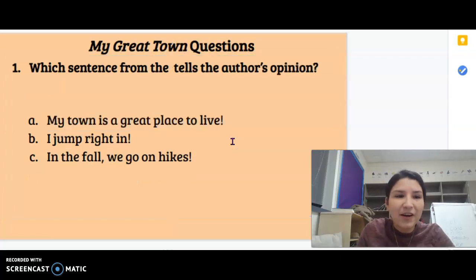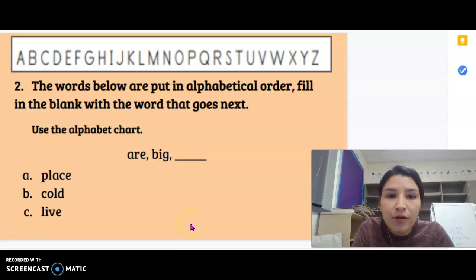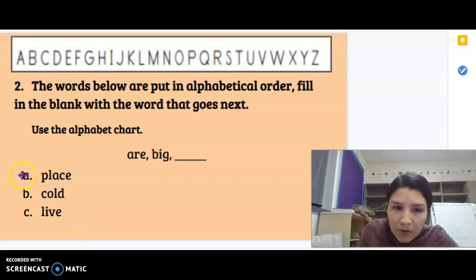All right, question 2. The words below are put in alphabetical order. Fill in the blank with the word that goes next. Use the alphabet chart. Here's the alphabet. Are, big, blank. Here are their choices. A, place. B, cold. Or C, live. Please remember, you're not looking at the letters, you're looking at the words, okay? I know sometimes we can get confused. We're like, okay, well, this letter, or this letter.